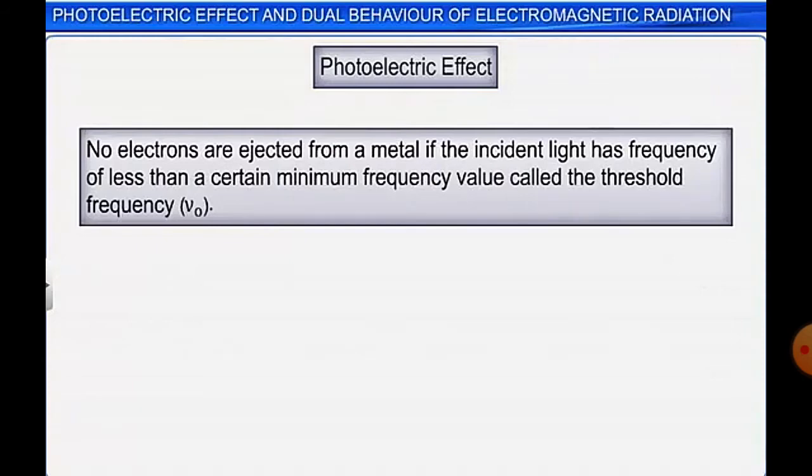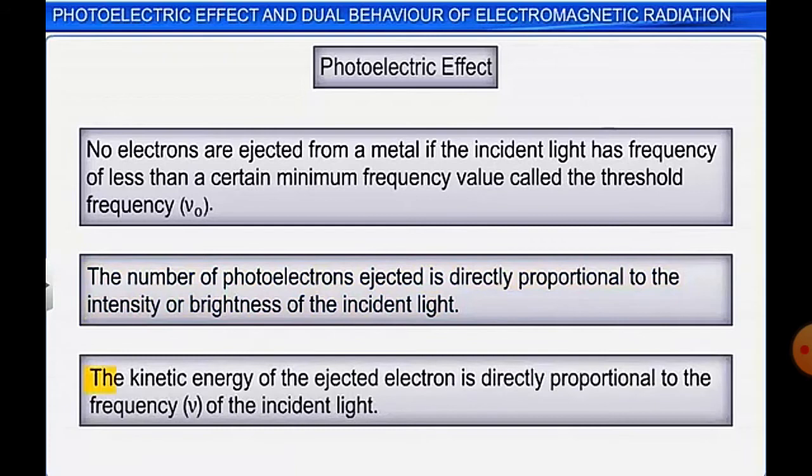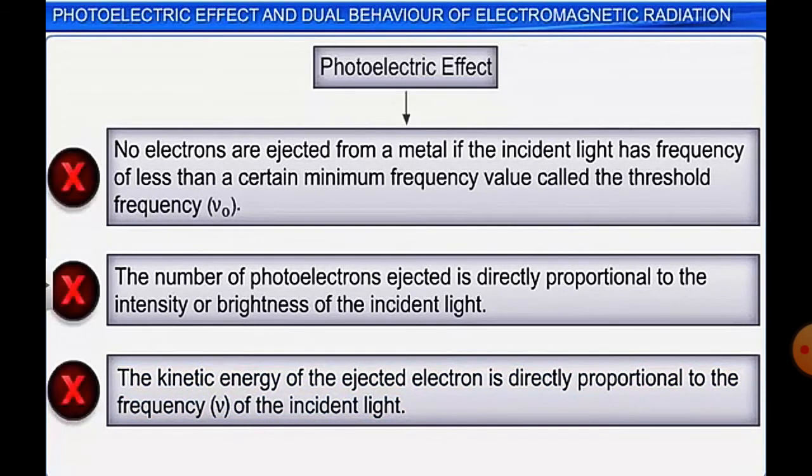On the basis of the photoelectric effect, the following observations were found. First, no electrons are ejected from a metal if the incident light has a frequency less than a certain minimum frequency called the threshold frequency, nu naught. Second, the number of photoelectrons ejected is proportional to the intensity or brightness of the incident light. Third, the kinetic energy of the ejected electron is directly proportional to the frequency nu of the incident light. So these were the observations based on the photoelectric effect.